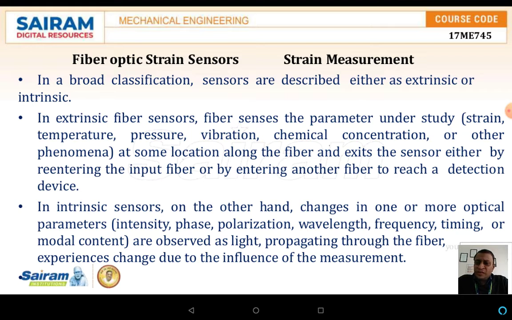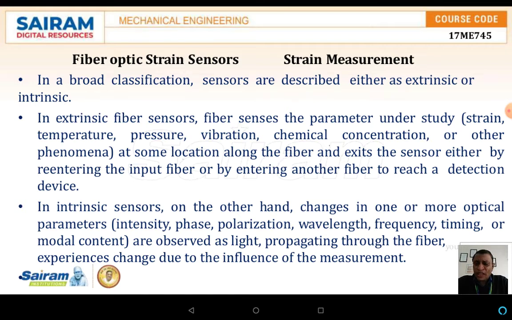Here, in a broad classification, the sensors can be described as either extrinsic or intrinsic. In the extrinsic fiber sensor, the fiber senses parameters like strains, temperatures, pressures, vibrations, chemical compositions and many other parameters. These can be measured very easily by placing strain gauges at a particular location along the fiber and exiting the sensor either by re-entering the input fiber or by entering another fiber to reach a detection